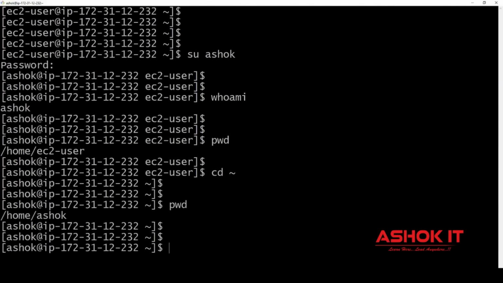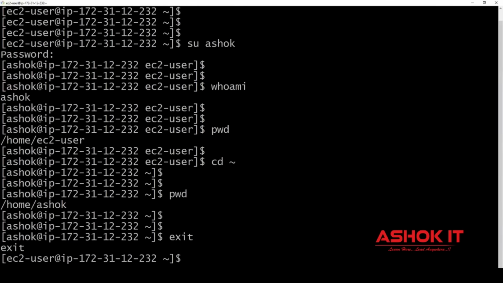So this is my playground. In my home directory, I can do anything. Okay. How can I exit from my account? Go back to the default user account, that is EC2 user. How can I come out from my account? By using exit. So when I exit, I came back to EC2 user account.